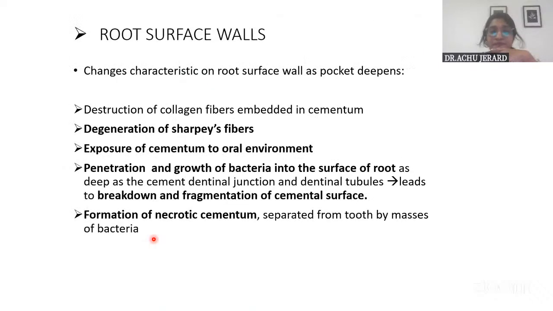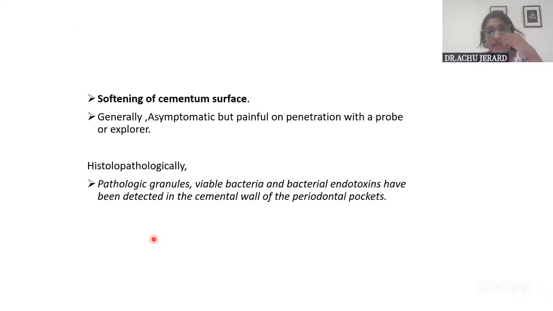Similarly, the root surface can also be seen microscopically, where you can see changes in the cementum. You can see degeneration of the cementum, degradation of the fibers, fragmentation of the cemental surface, and necrotic cementum. Clinically, it will result in softening of the cementum, which is asymptomatic, but when we probe it will give you pain.